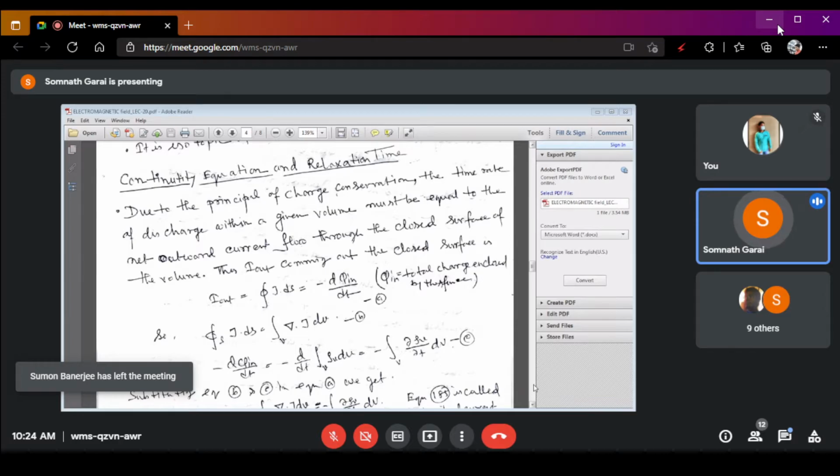It will transfer from one position to another position.